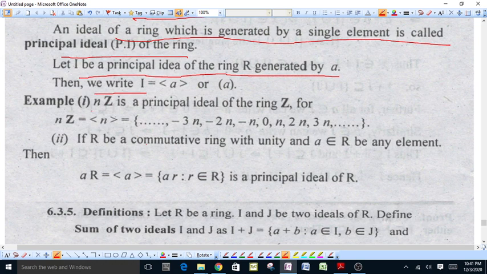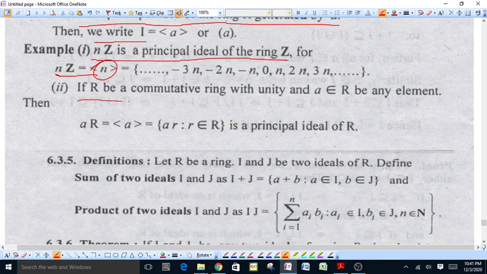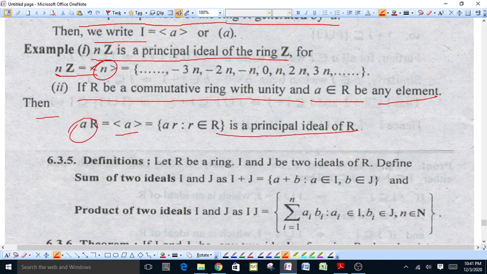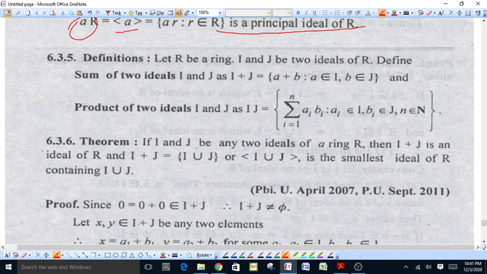For example, nℤ is a principal ideal of ℤ. nℤ is generated by n, that is, by only one element n. If R is a commutative ring with unity and a is any element of R, then aR, generated by a, is a principal ideal of R.